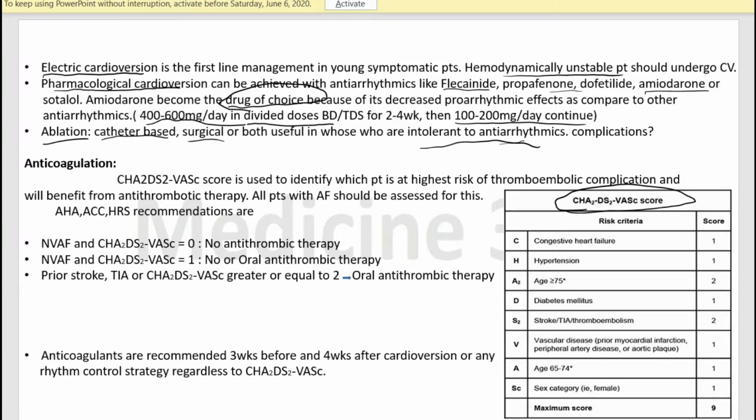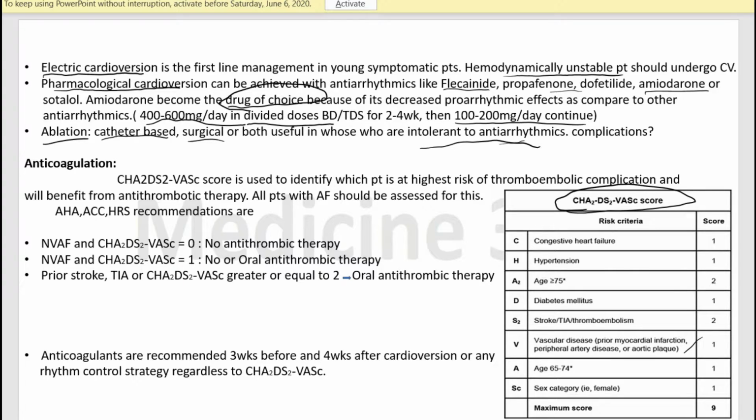There are these modalities which are included in the CHA2DS2-VASc score. The first is congestive heart failure. Each modality has its own score, and the total score is 9. These include congestive heart failure, hypertension, diabetes, and vascular disease like prior myocardial infarction, peripheral artery disease, and aortic plaque,